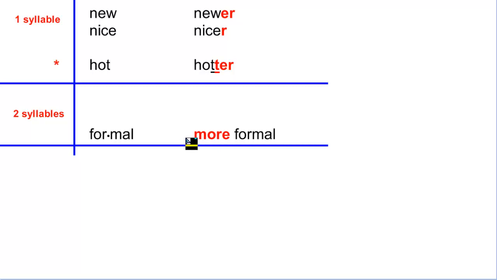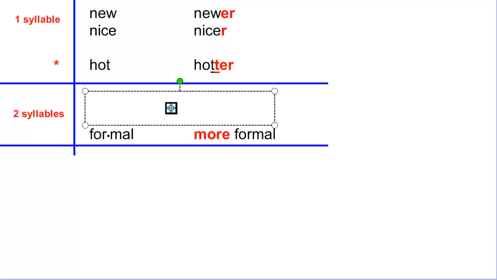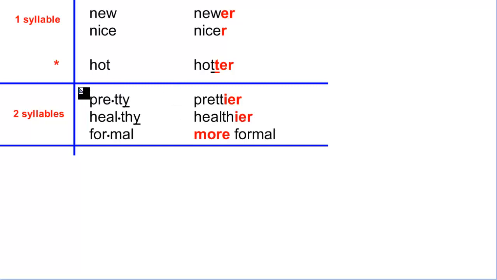But there is a little exception in this case. And the exception is here. Pretty. Healthy. In these two cases, you have two syllables. But this is the exception. Because you finish in Y, you're going to change the Y for IER.